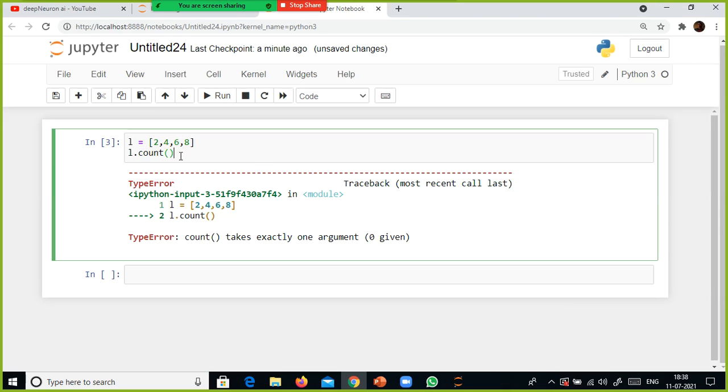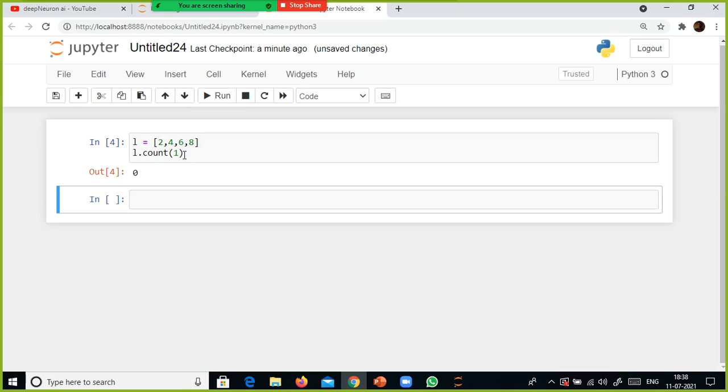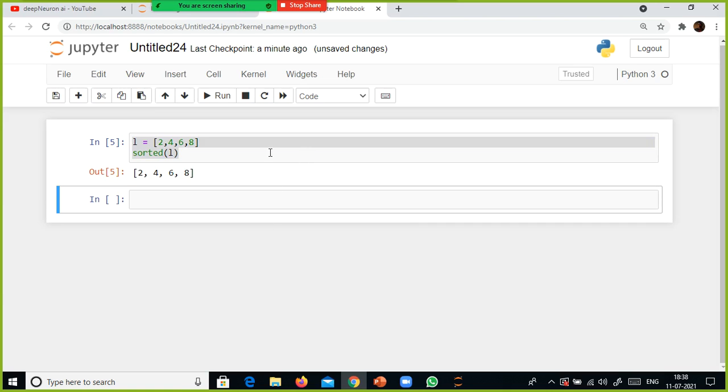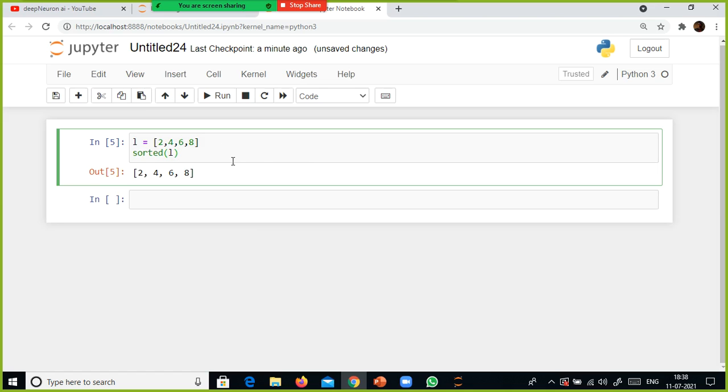It takes exactly one argument, 0 given. Okay, let me do one thing. So here it says nothing. One second. Yeah, so what you can do is use sorted of L. There is a built-in function called sorted. Sorted of L will give you 2, 4, 6, 8.